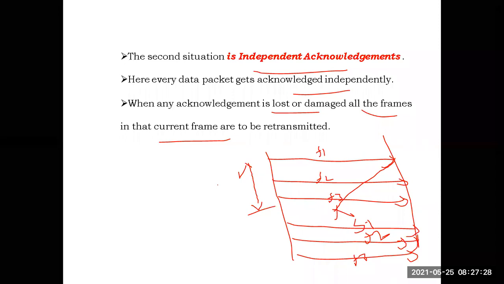How many types of acknowledgements will be there? We will have 2 types of acknowledgements, cumulative acknowledgements and independent acknowledgements. That question is also a 2 marks question, an important question. Types of acknowledgements in the data link layer. How many types of acknowledgements will be there for data frames? 2 types will be there, cumulative and independent.